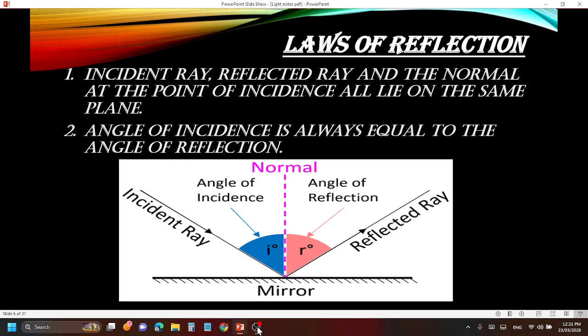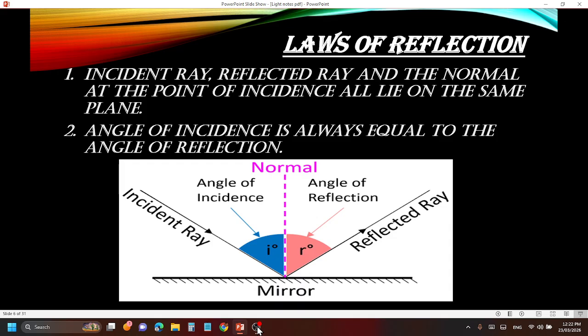In the picture you can see a line coming and hitting the mirror. The light which comes from a source and hits the mirror is called the incident ray. The reflected ray is the ray that bounces back after hitting the mirror. That bounced ray is called the reflected ray. Now, what is the normal?